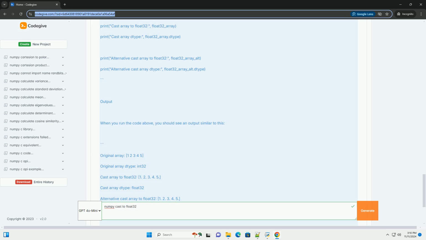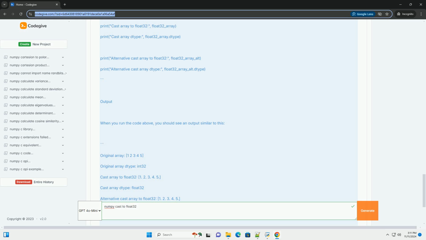How to cast to float32 in NumPy? You can cast a NumPy array to float32 using the dtype method or by using the numpy.float32 constructor. Example code. Here's a step-by-step example that demonstrates how to cast a NumPy array to float32.